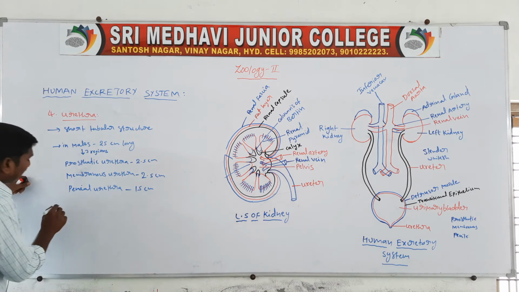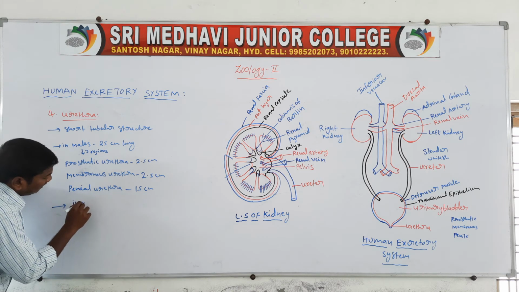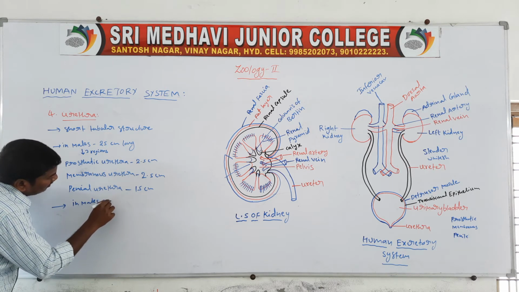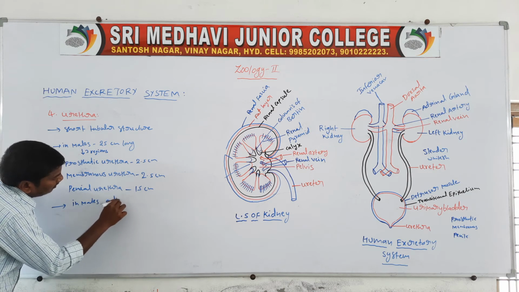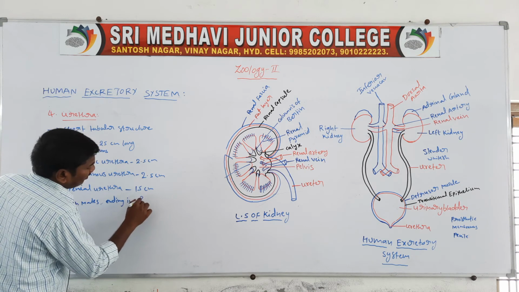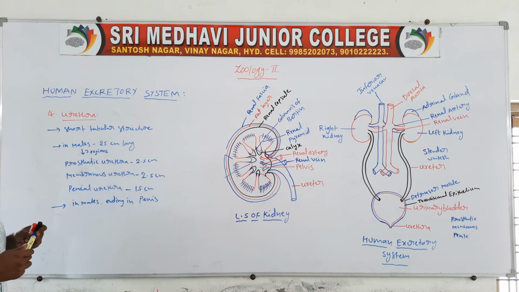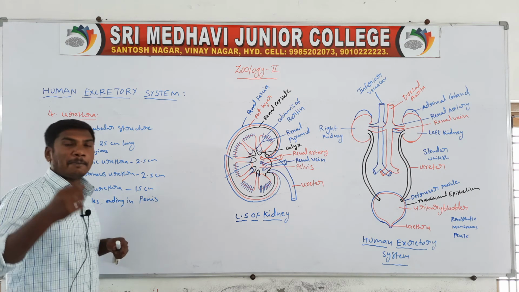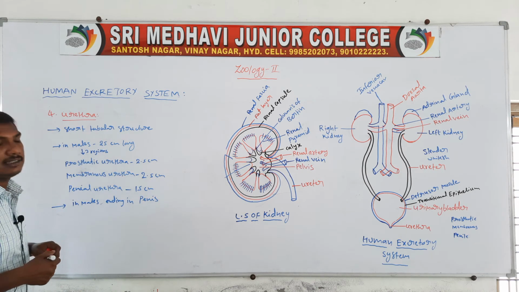In males, the urethra ends at the end of the penis. They end at the external region of the penis, so the urine is excreted to the outside. The urethra ends at the penis region in males.